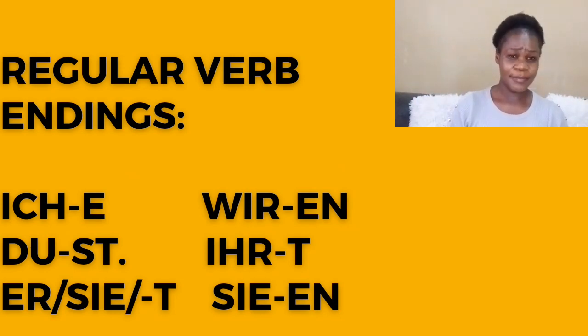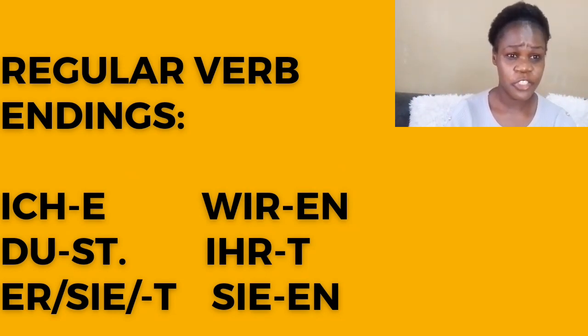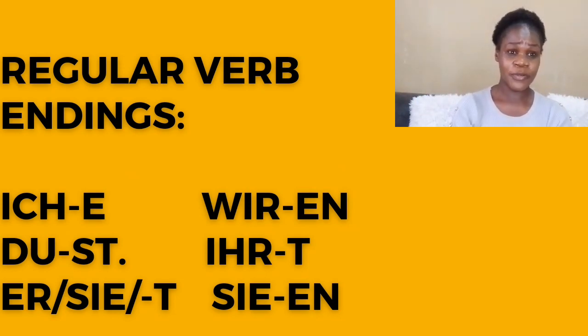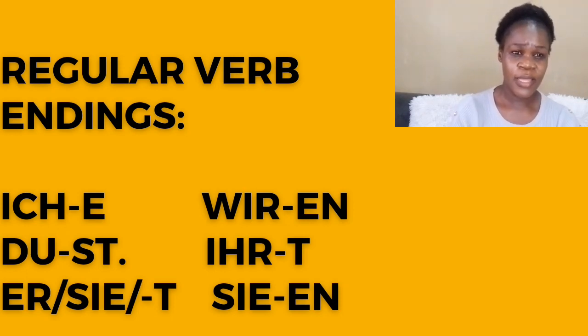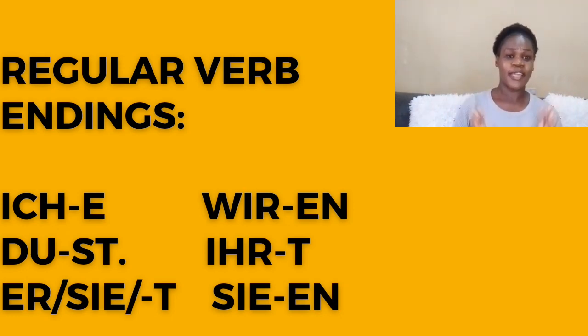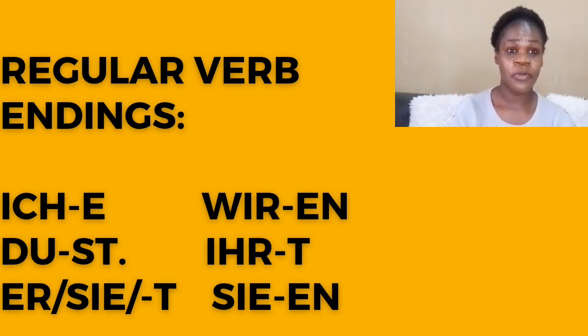In summary, verb conjugation of regular verbs follows a system. It follows a formula. That is why they are called regular verbs. There is a regular system they are following. And this regular system is the verb ending for each and every personal pronoun, which is the subject you are using to conjugate the verb.